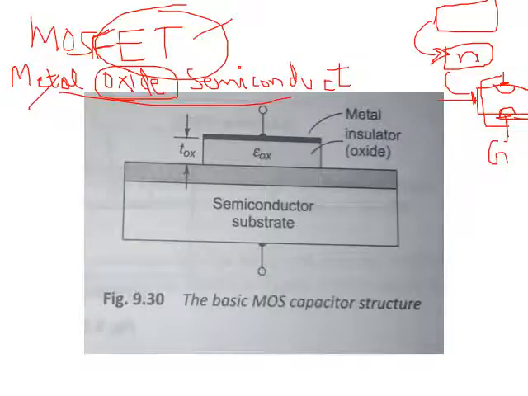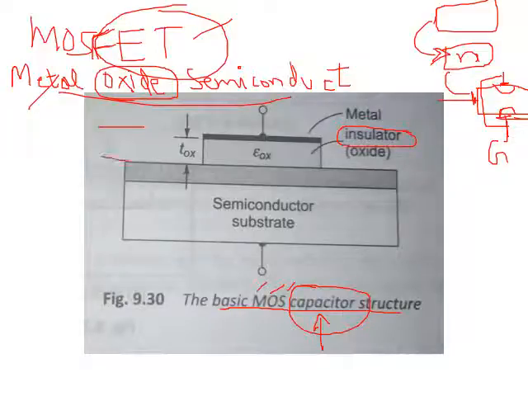But here in MOSFETs we have a few different steps. Yes, and what is this? Basically the basic MOS capacitor structure. Why is the name capacitor coming here? MOS we understood, metal oxide semiconductor, right? Why is the name capacitor coming here? It is coming here because what is basically oxide? Oxide is an insulator. So it is as good as two parallel plate capacitors, two parallel plates of the capacitors.